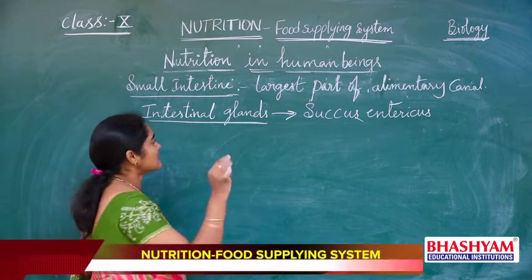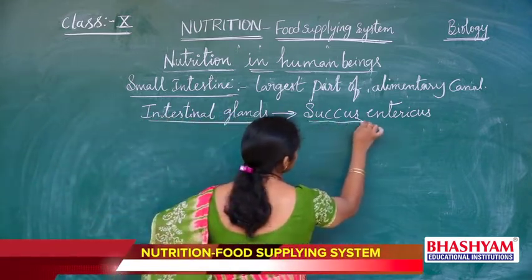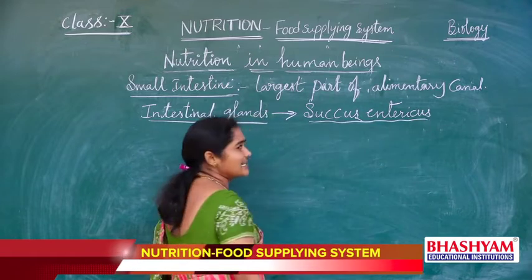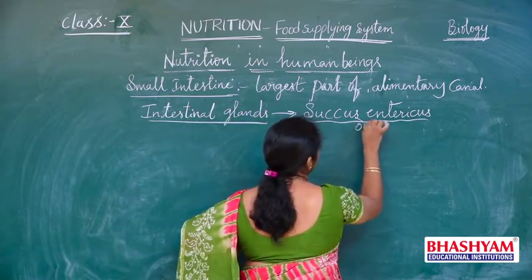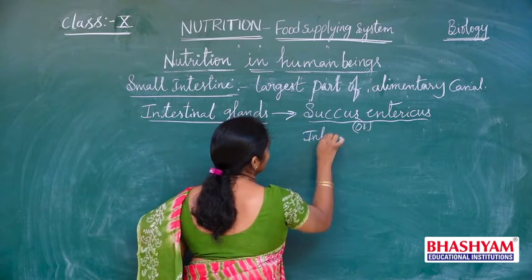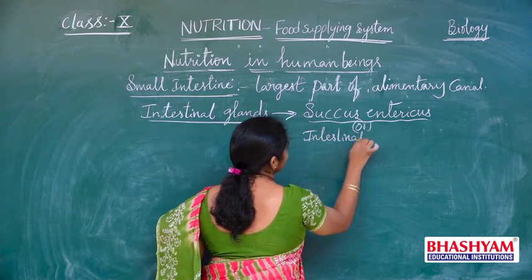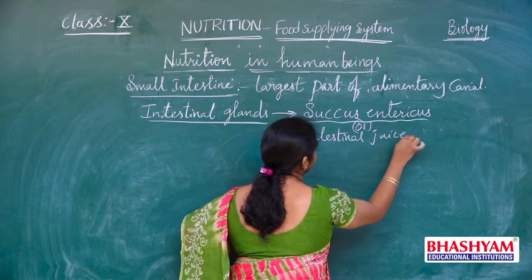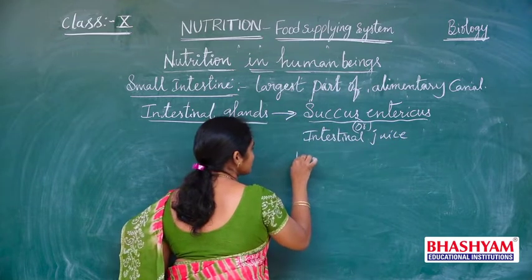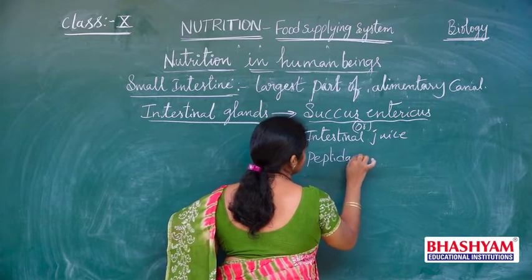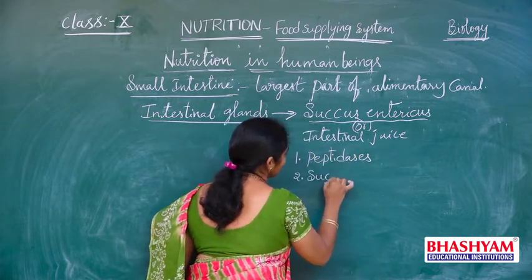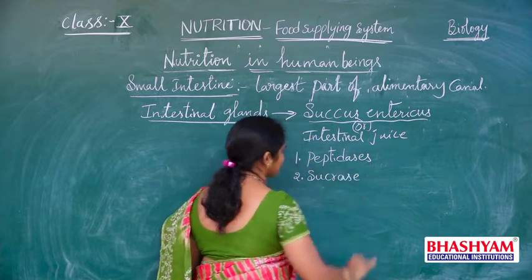This juice is nothing but digestive juice or intestinal juice. It is also called intestinal juice. And this juice consists of enzymes called peptidases, sucrase, etc.